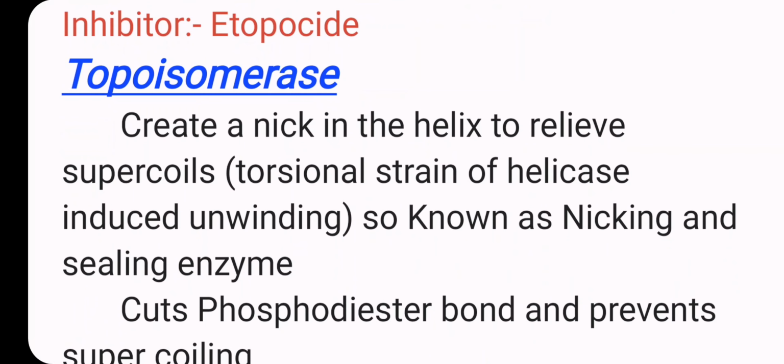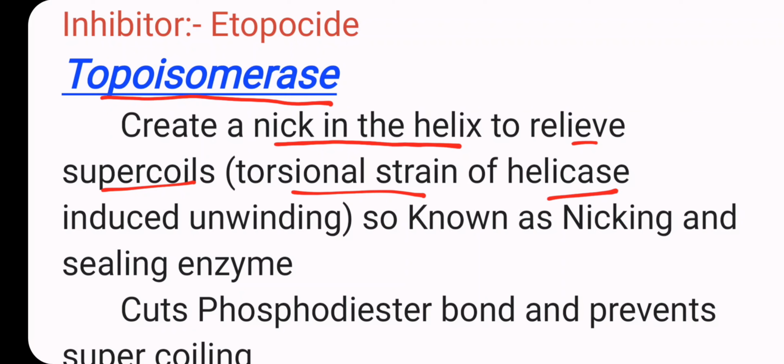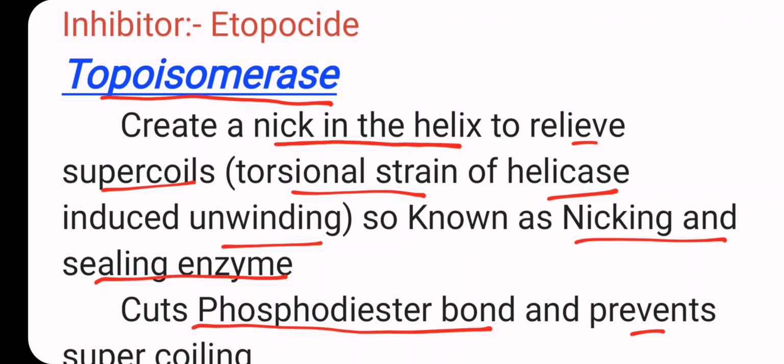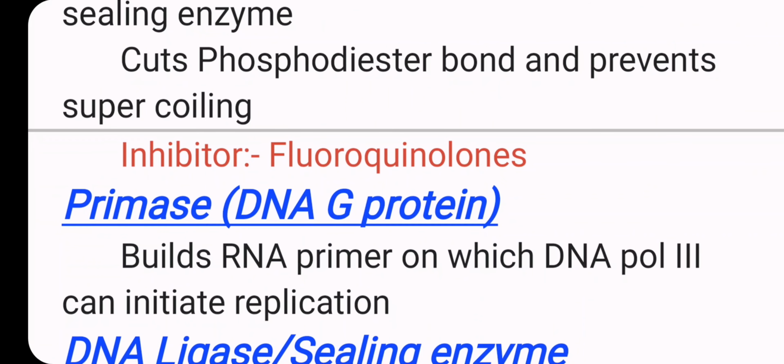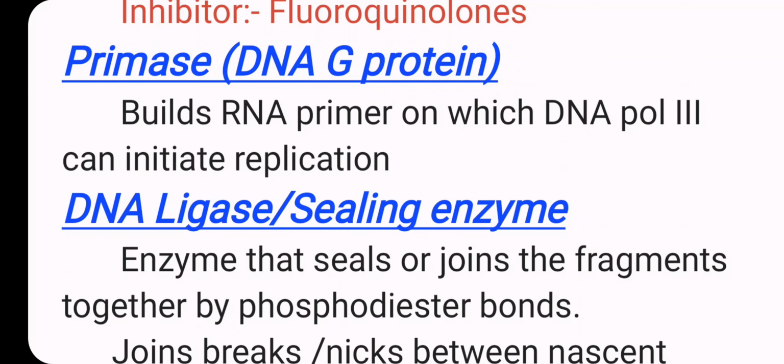Next one is the topoisomerase. Topoisomerase is the prokaryotic DNA gyrase. It creates a nick in the helix to relieve supercoiling. Torsional strain from helicase-induced unwinding is relieved, so it is known as a nicking and sealing enzyme. It cuts the phosphodiester bond and prevents supercoiling. And the inhibitor of topoisomerase is fluoroquinolones.